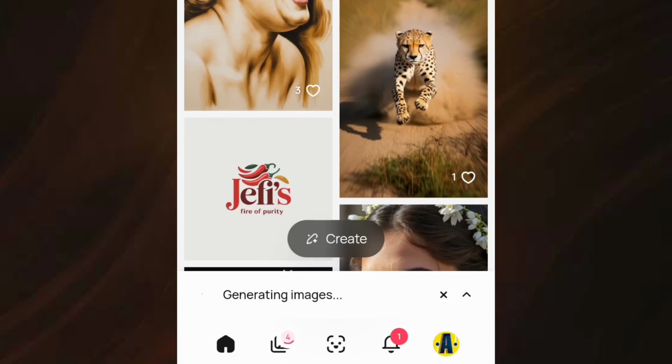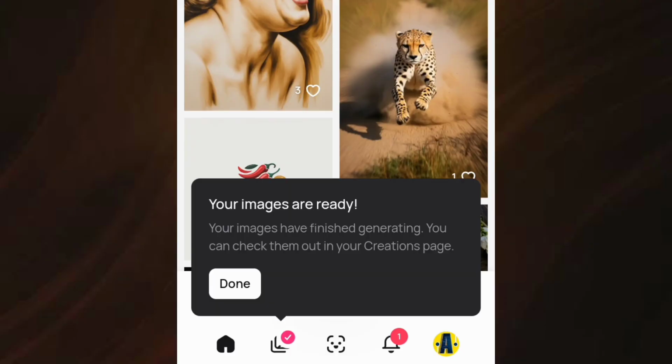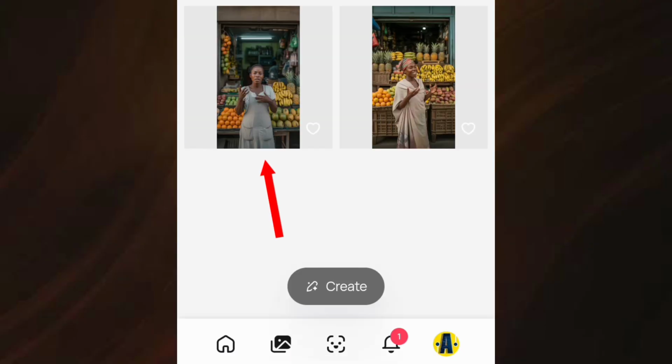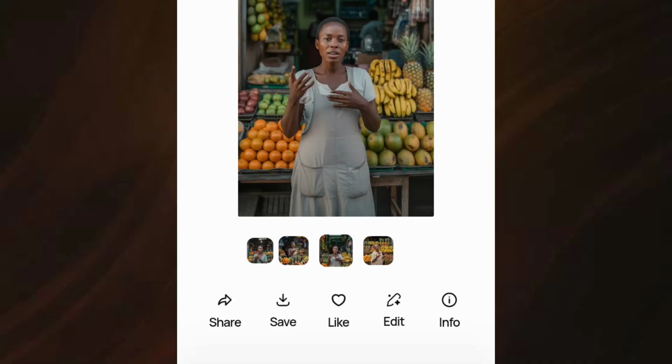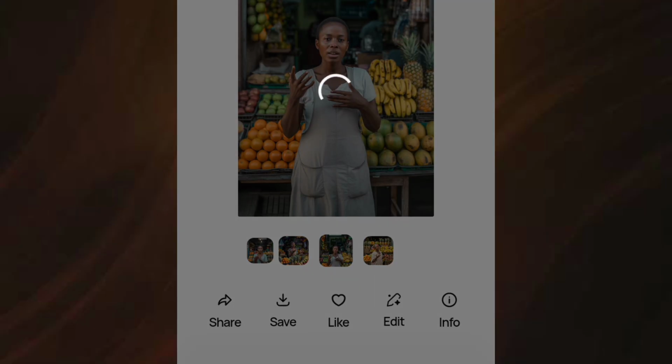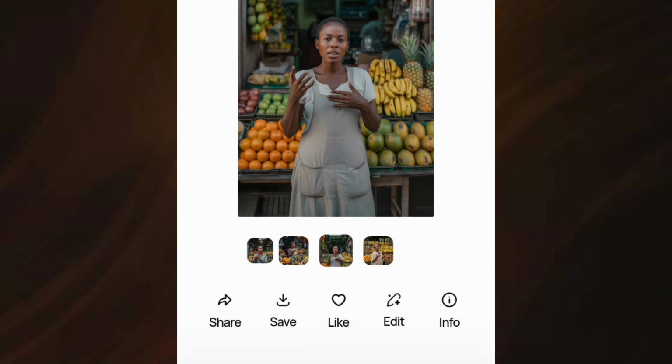Within just a few seconds, your image will be generated for you. As you can see, I have 2 images. I prefer this one, so I will download it. Of course, if you don't like the image that was generated, you can generate it again or tell ChatGPT to give you another prompt. As for me, I think this image is perfect for my video.